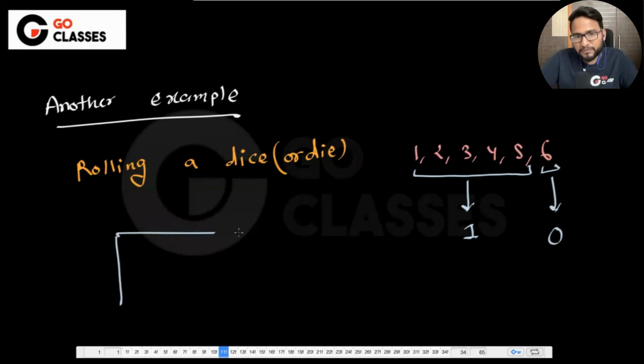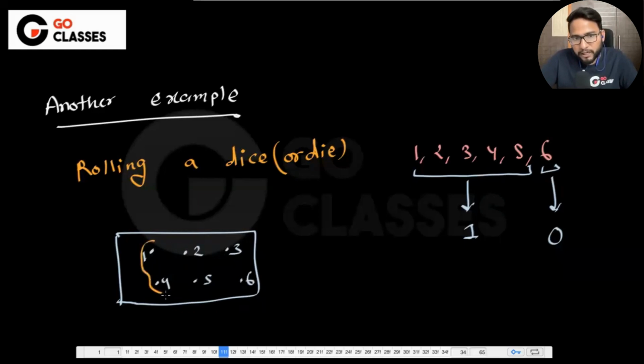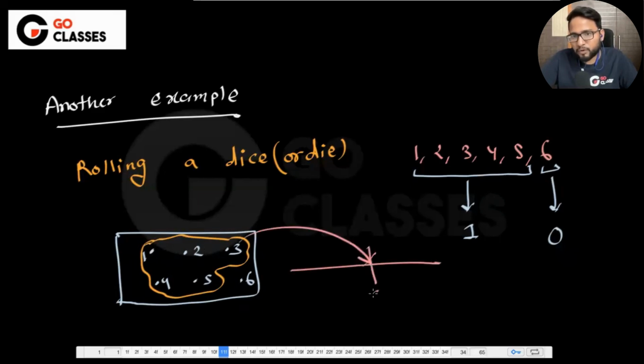Let's suppose this is the sample space that I have, where I have 1, 2, 3, 4, 5, and 6. All of these in my sample space are getting mapped to 1 based on this X. You can have any X, it doesn't matter, I'm just giving you one example. And then this 6 is getting mapped to 0. So here X is a Bernoulli random variable.